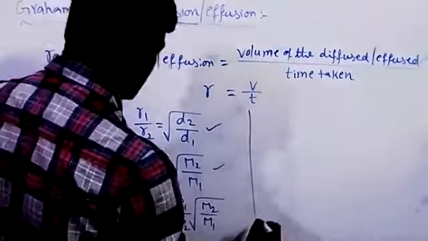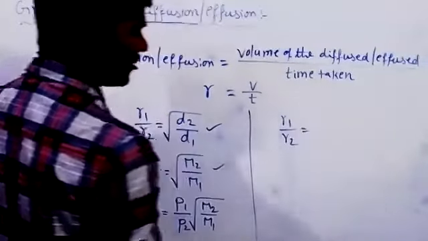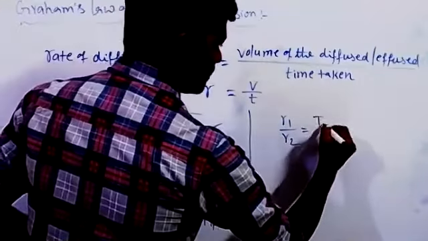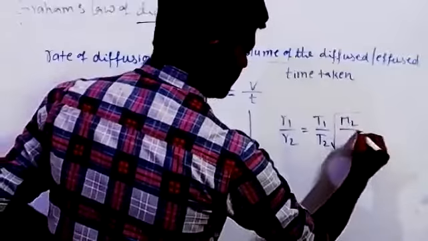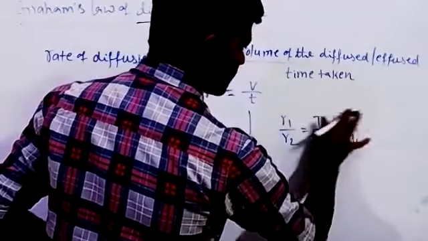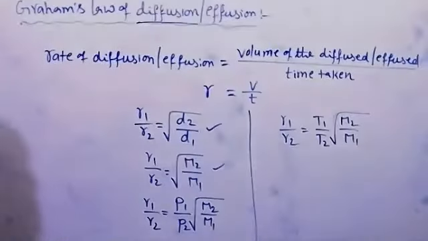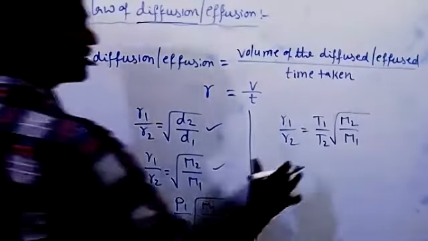Next, two gases diffusing at different temperatures: that is T1 by T2 times square root of M2 by M1. Here, with temperature they are directly proportional. We need to take the temperatures under the root.